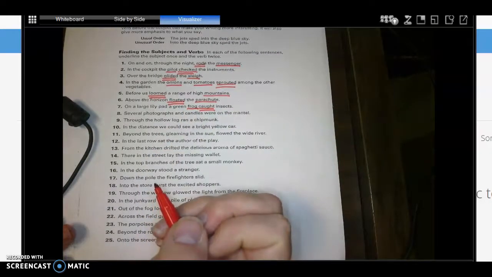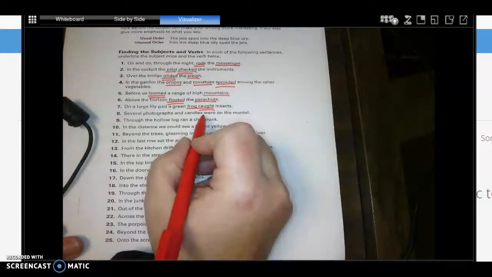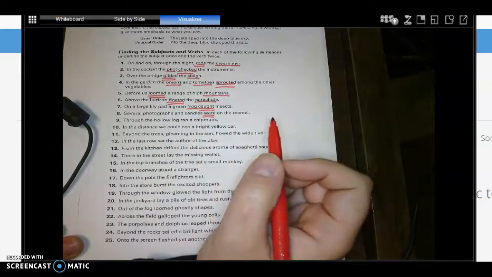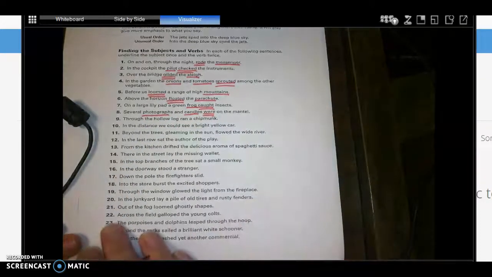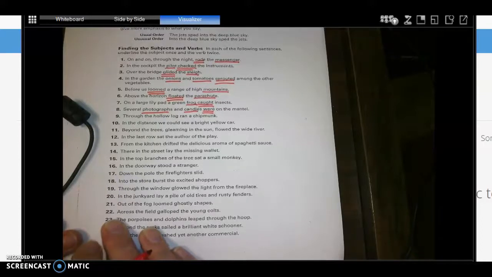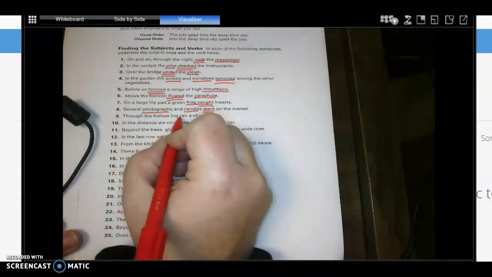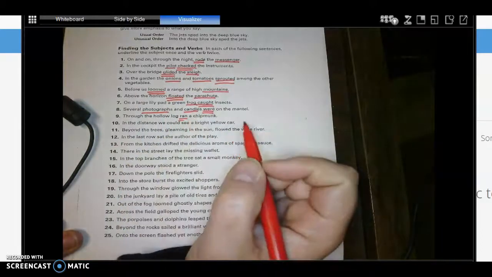Number 8, "Several photographs and candles were on the mantle." Where is the verb? What were? Candles, photographs. Very good. Number 9, "Through the hollow log ran a chipmunk." Okay, ran is your verb. Who or what ran?